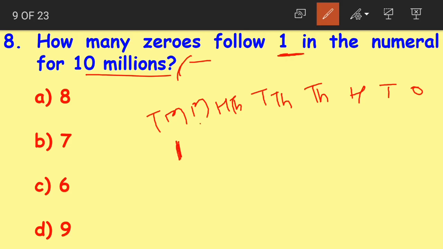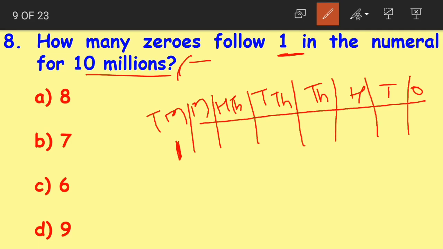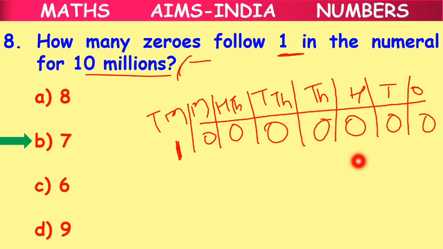Let us write 1 in the 10 millions place and all the remaining places will have zeros in it. Right children? All the remaining places will have zeros. 1, 2, 3, 4, 5, 6, 7. Now how many zeros follow 1 in 10 millions? Follow means coming after. When you say someone is following you or the dog is following you, what do we mean? The dog is coming after you, coming from your back.